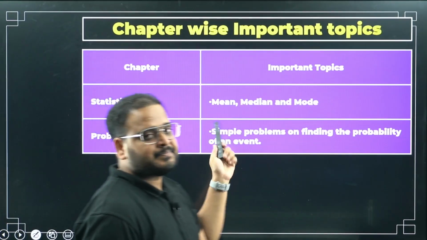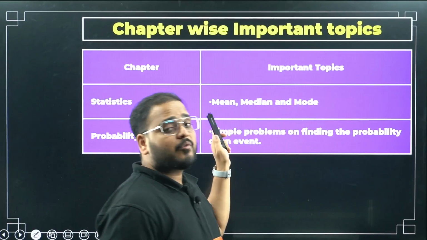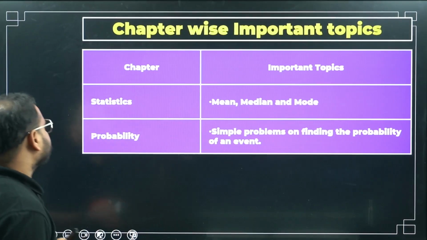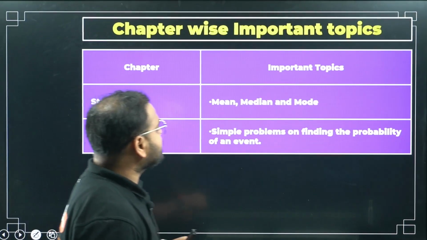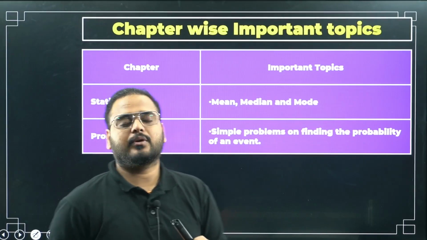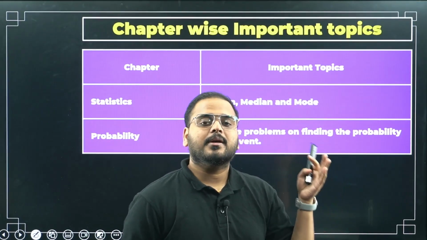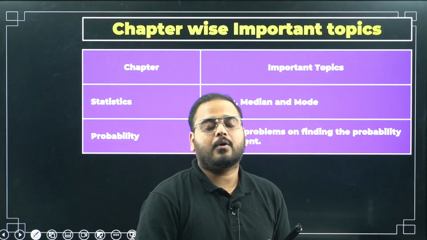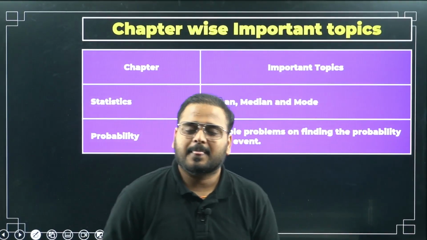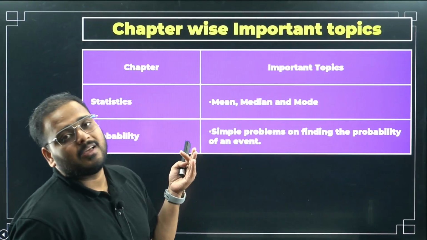Statistics: mean, median, mode, and different formulas are there. You should know all the formulas. Solve questions on each category, not only one question, more than one. Okay, chaliye. Probability: simple problems on finding the probability. Only one formula is there for you in grade 10, so the questions are simple. You just have to practice a variety of questions, whether it is a coin toss, a deck of cards problem, a day problem, or a leap year problem. You have to solve all those questions in probability.